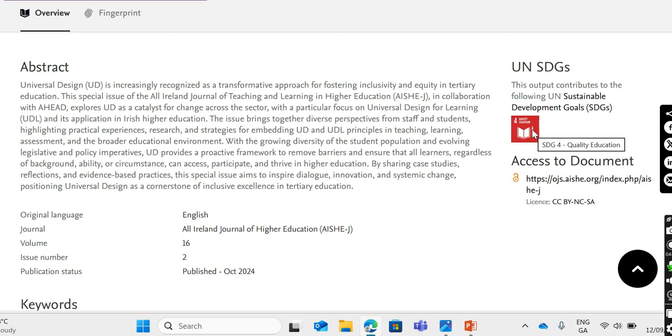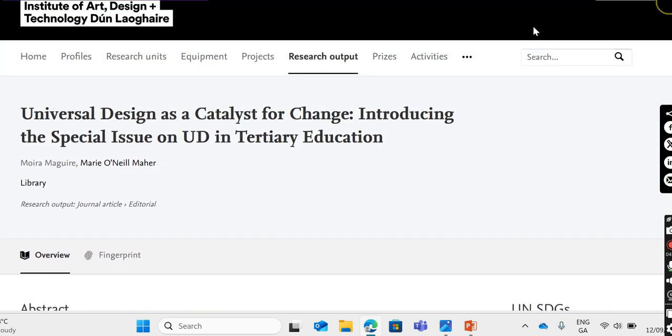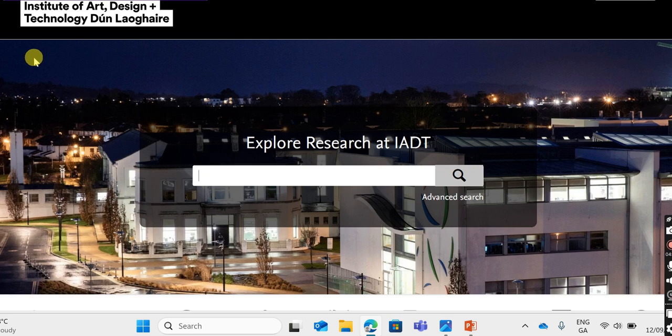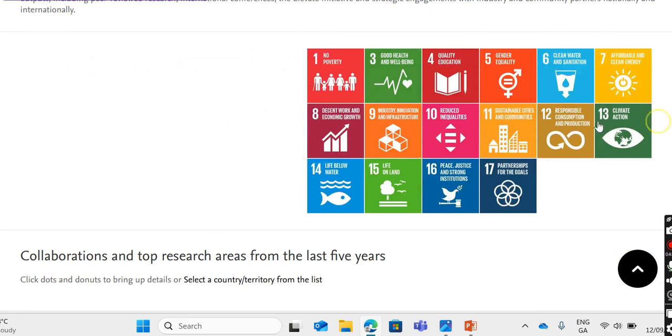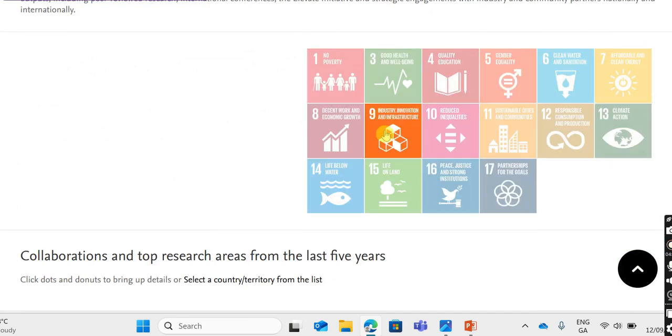So I'm going to go back in and add another SDG, which is reducing inequalities. And those tags appear there. So when people are reading your work, they can see how your work contributes to the United Nations Sustainable Development Goals. Now, if I go back to the home page in Pure, you'll see that there is this SDG widget, and there you can see collectively how all the researchers on Pure, staff, support staff, academics, etc., are contributing to any of these Sustainable Development Goals.